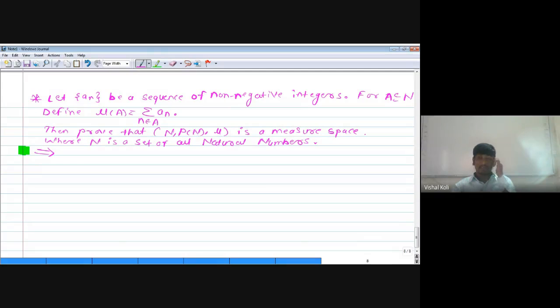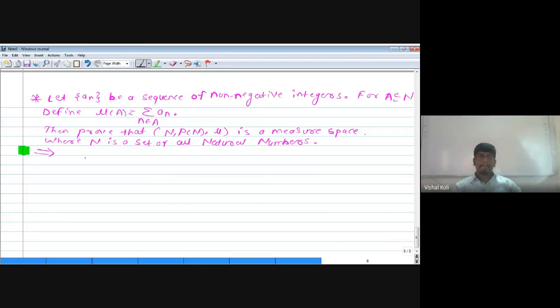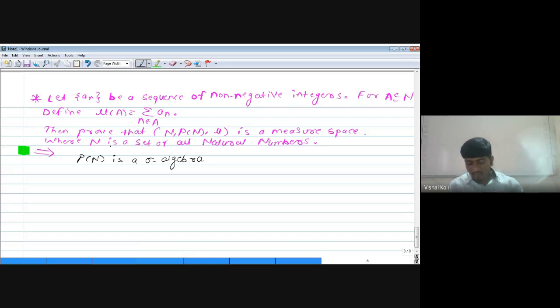Check whether the power set of N is a sigma algebra or not. Power set of N means all possible subsets of the set of natural numbers. Now, whether the empty set is a subset of the power set of N, yes, as it is a collection of all the subsets of natural numbers, then the empty set must be one of its subsets. That is, the empty set is a member of the power set of N.